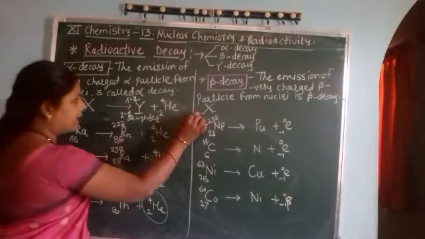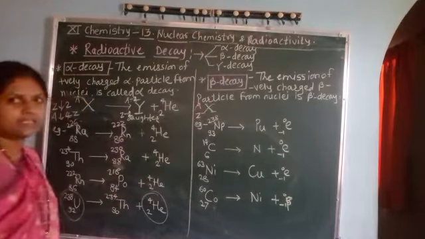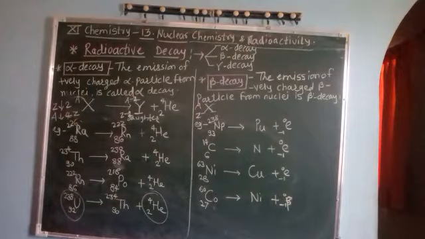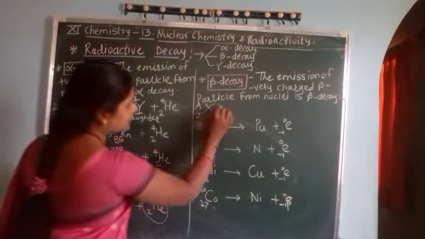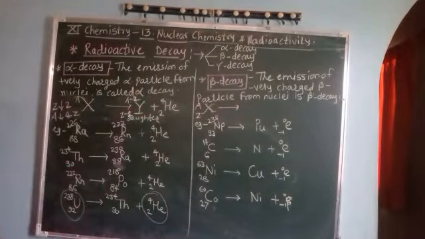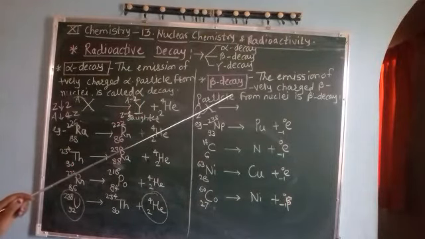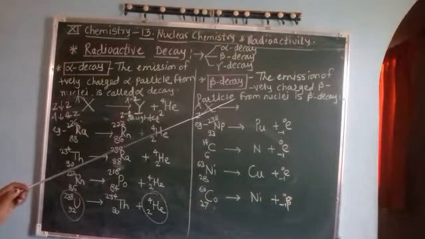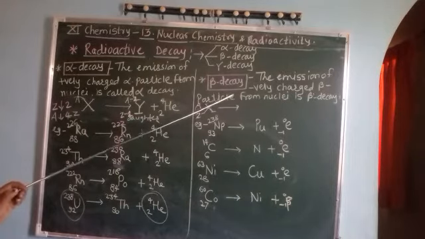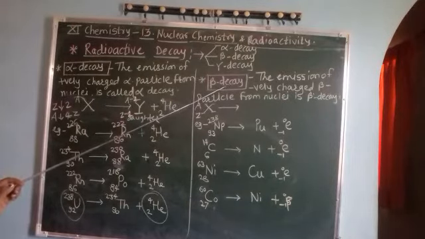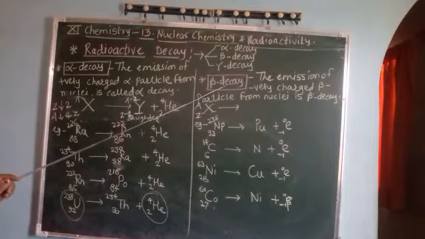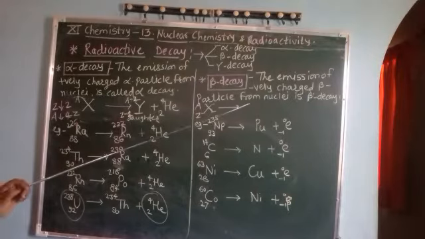which has atomic number Z and mass number A. From such a nuclei, if there is emission of beta particles, we know that beta particles are fundamental particles. These are negatively charged particles, which means it is nothing but an electron, and the mass of an electron is negligible.